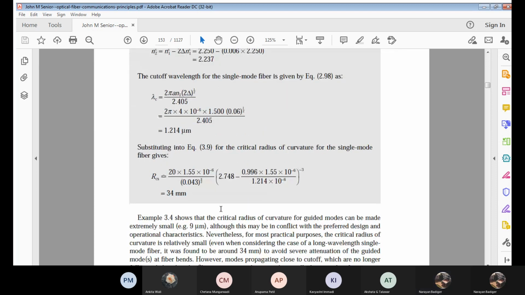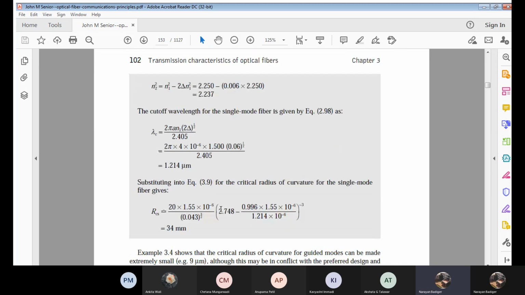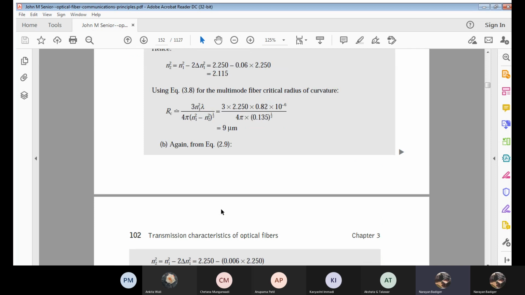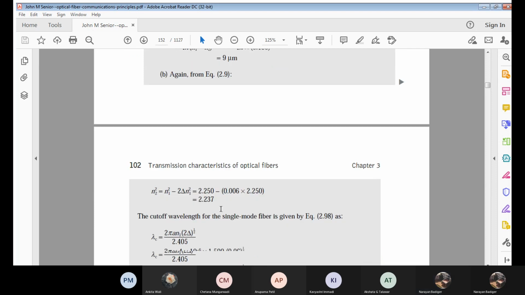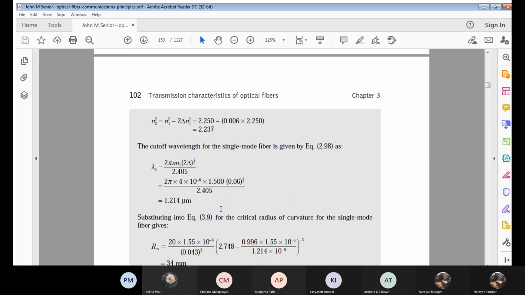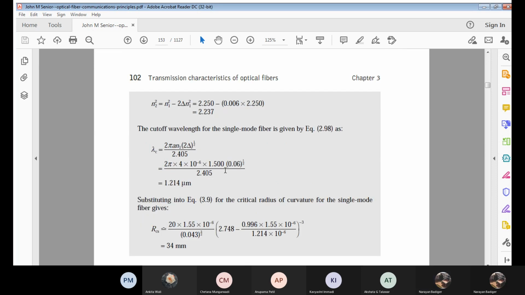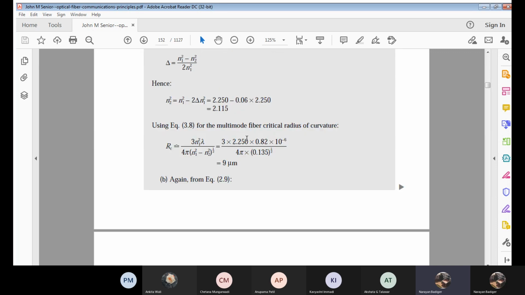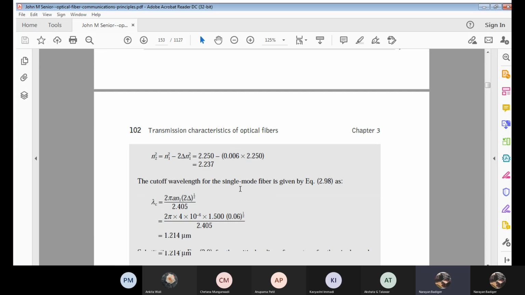Correct? Now, which is more? Is 34 millimeter more or is 9 micrometer more? Which is more? Can anyone tell me? Whose radius of curvature is more, for single mode or for multimode?